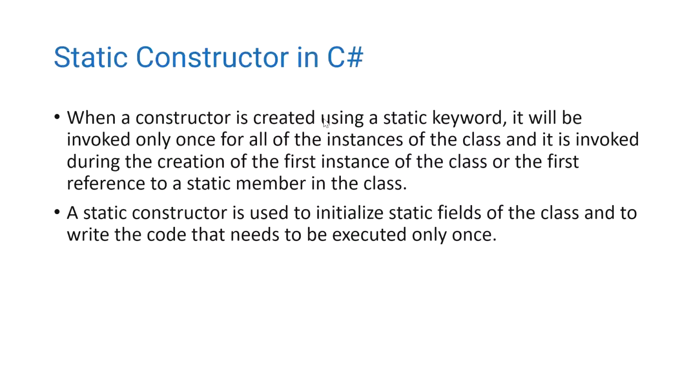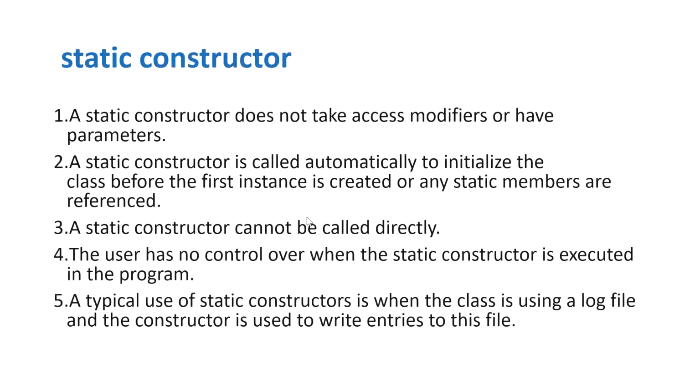The static constructor is used to initialize static fields of the class and to write code that needs to be executed only once. The feature of a static constructor is that it is executed only once, no matter how many instances are created for the class. So we can implement the singleton concept by using the static constructor as one method. These are some features of the static constructor.